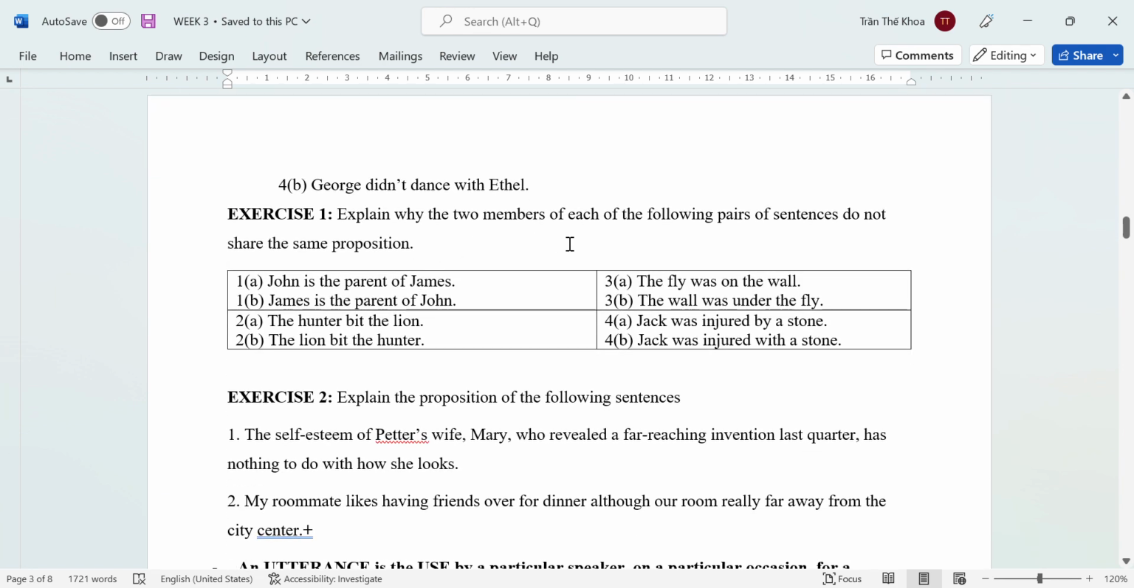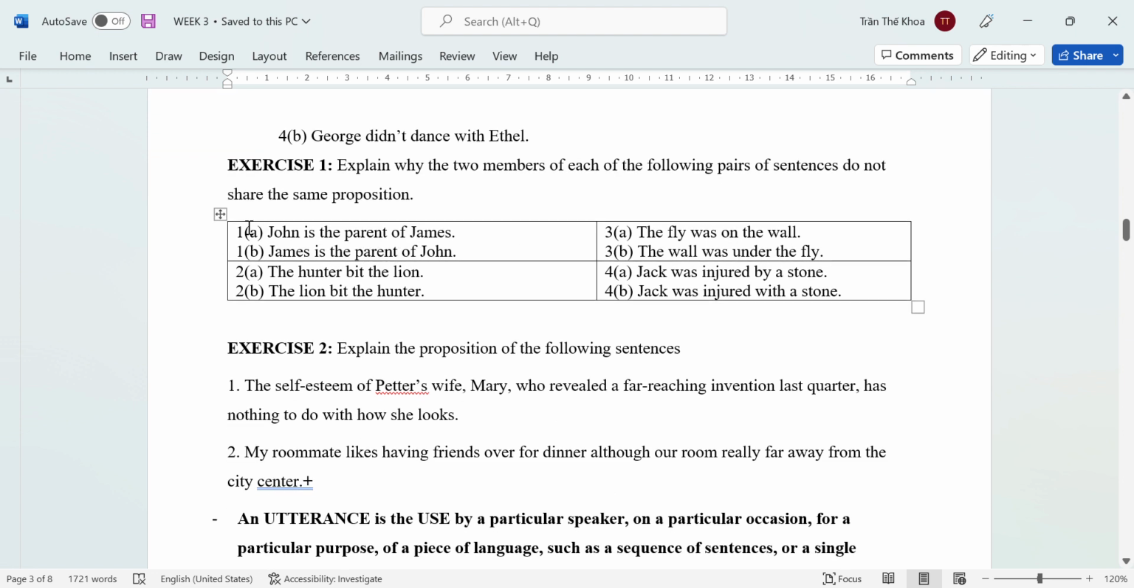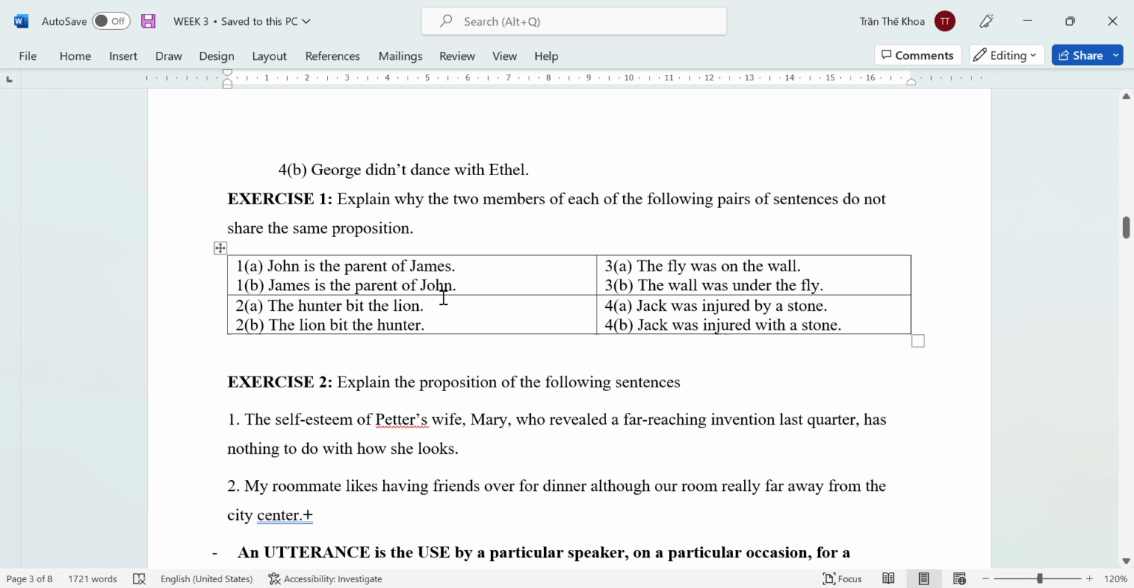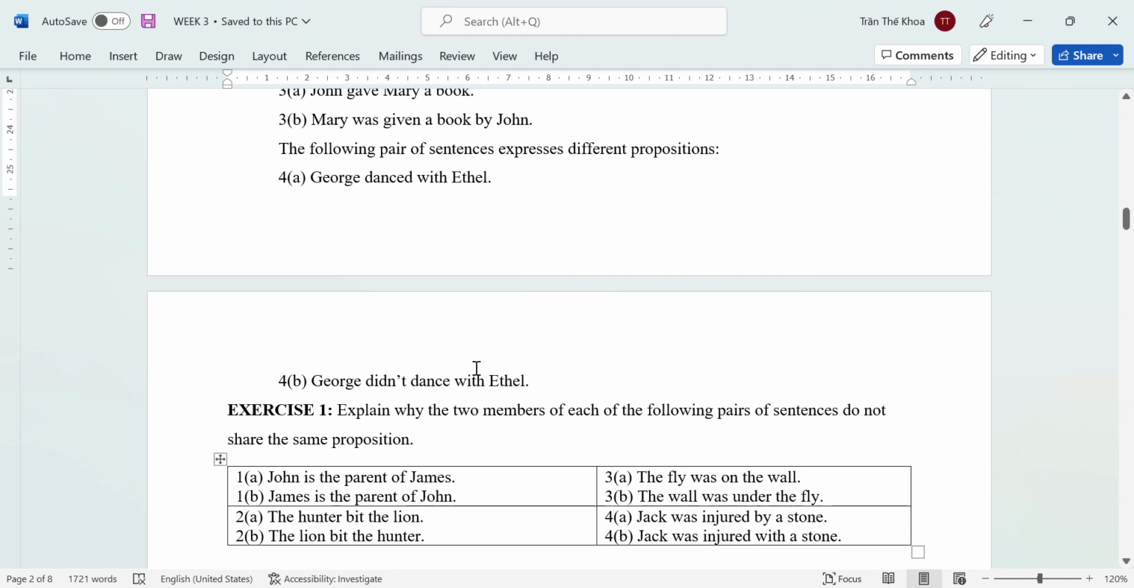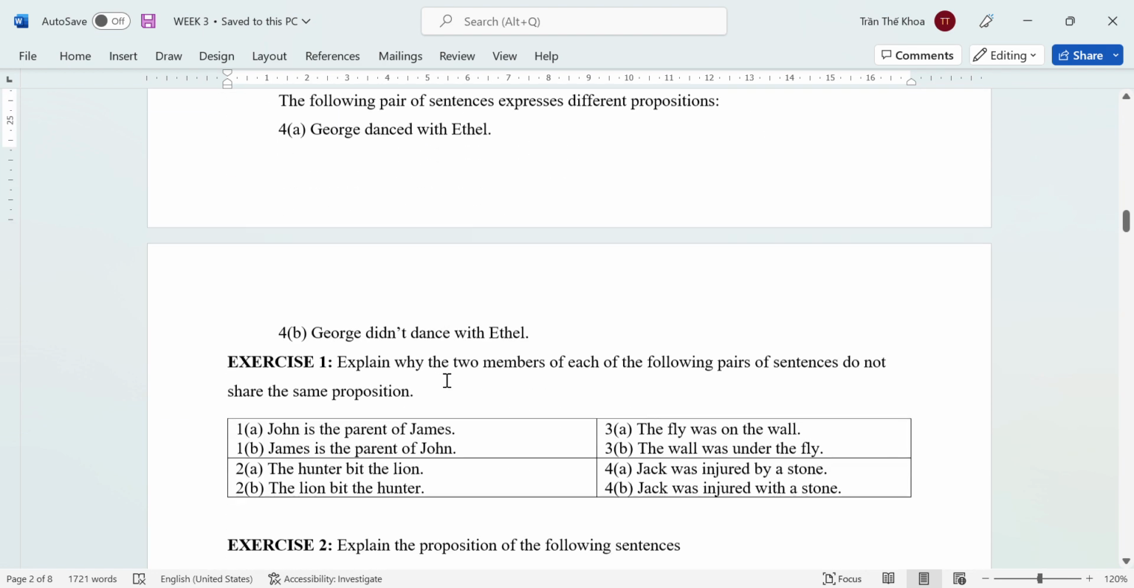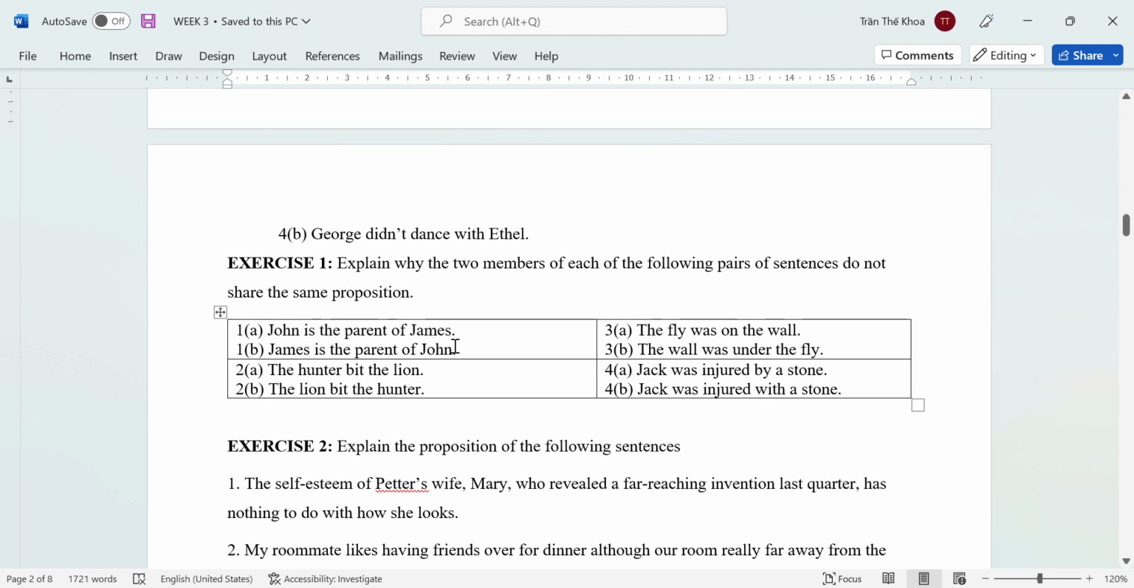Explain why the two members of each following pair of sentences do not share the same proposition. Các bạn phải giải thích tại sao hai cái câu này nó lại không có cùng một cái proposition. Vậy thì các bạn giải thích như thế nào? Mình cứ viết ra một cái câu giống như ví dụ ở trên ha. Ví dụ như ở đây mình nói John is parent of James, James is parent of John. Hai cái proposition này mình sẽ xét về hai ngữ nghĩa nha. Thứ nhất là nghĩa tường minh và nghĩa hàm ẩn. Nghĩa tường minh xem nó có giống nhau không.